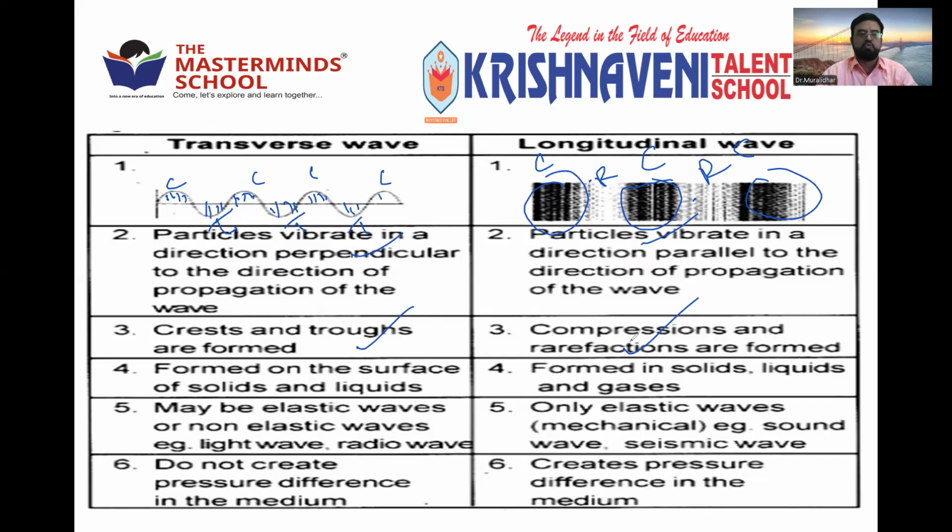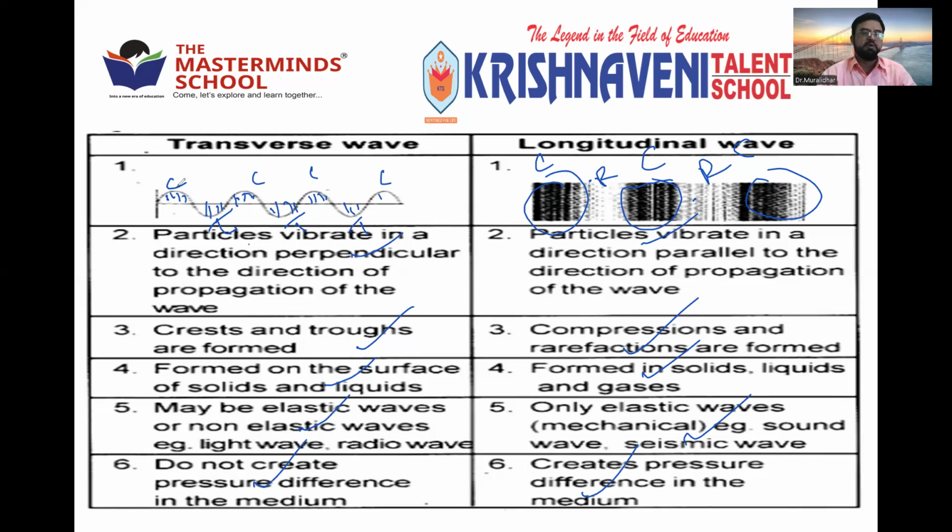Longitudinal waves are formed in solids, liquids, and gases, and are elastic waves, whereas transverse waves may be elastic or non-elastic waves. Example: light waves and radio waves. Only elastic waves are formed as longitudinal waves. Transverse waves do not create pressure differences in the medium, whereas longitudinal waves create pressure: where there are compressions, more pressure; rarefactions, less pressure. But here, pressure is common throughout the medium.